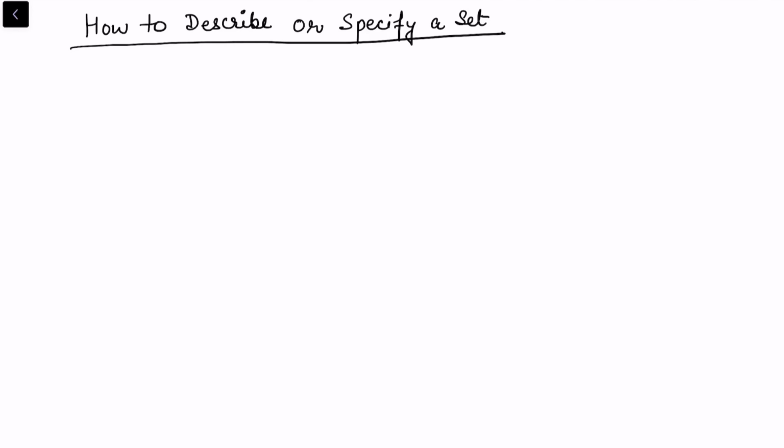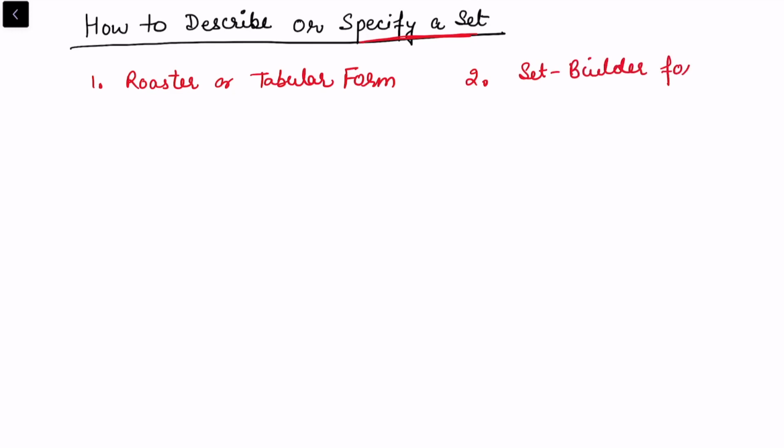Now let us understand how to describe a specific set, how to write down a set. There are two forms. The first form is the roster or the tabular form, where we can simply write the data in the set, and the second is the set builder form. In the set builder form we must mention certain conditions. Let us look at the first case first: in the tabular form I am going to show the set with braces or curly brackets.